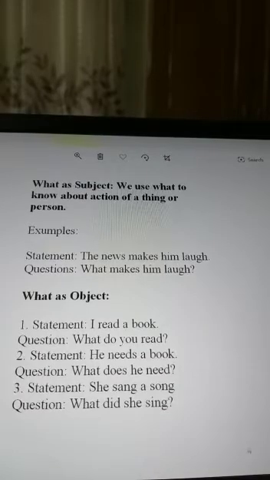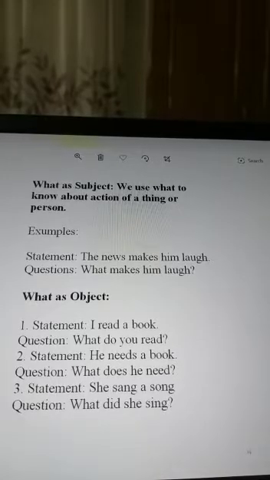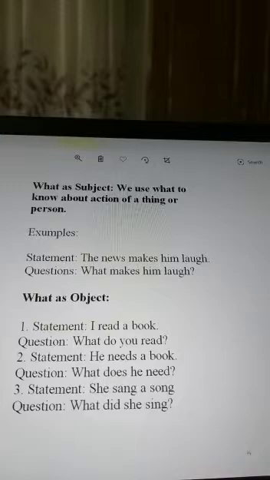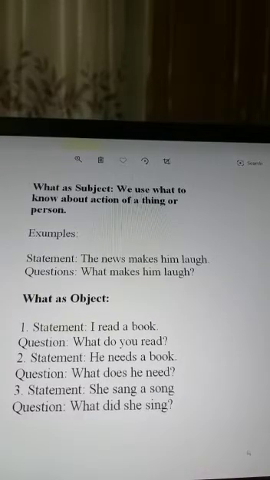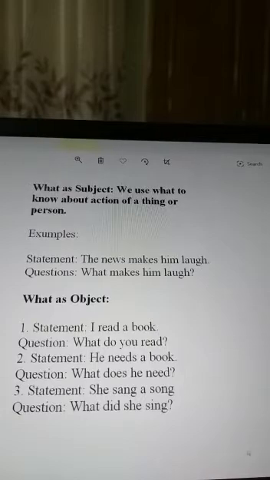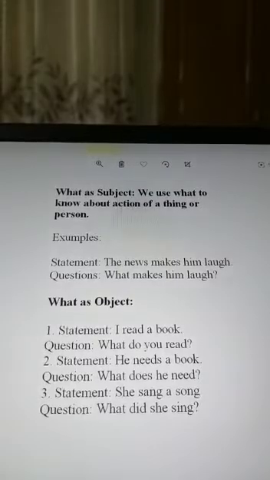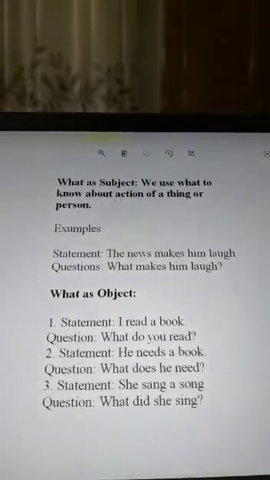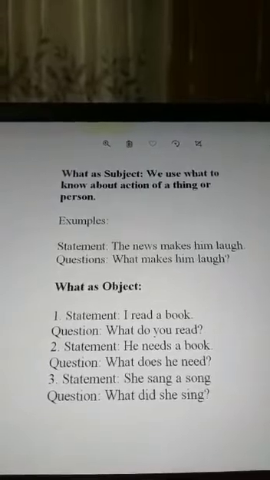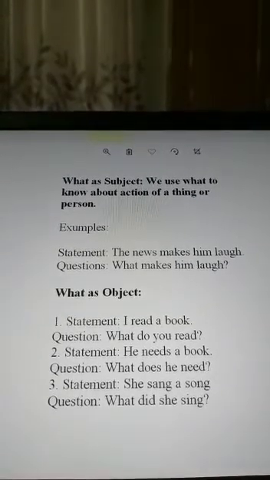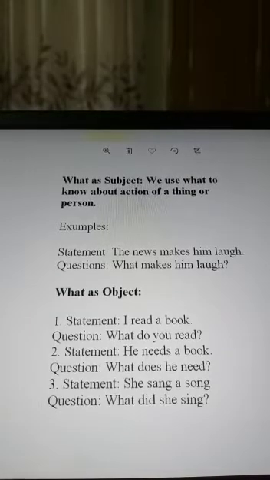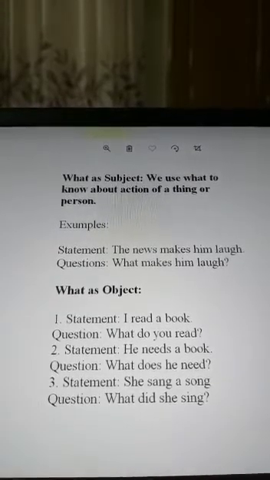Another rule is what as an object. Here what is used as an object. Number 1, I read a book. Question: what do you read? He needs a book. Question: what does he need? Here we can see that what is sometimes used as a subject and sometimes as an object.